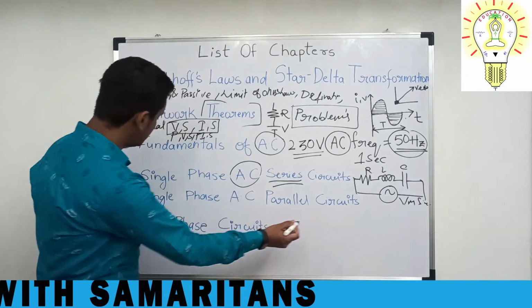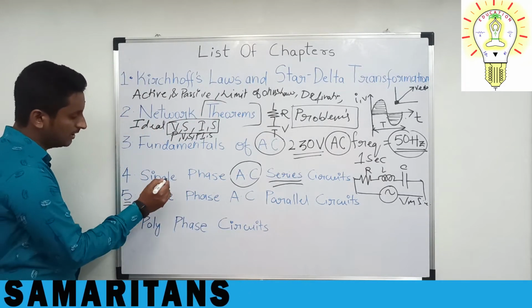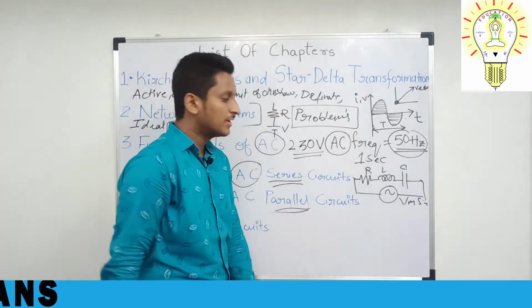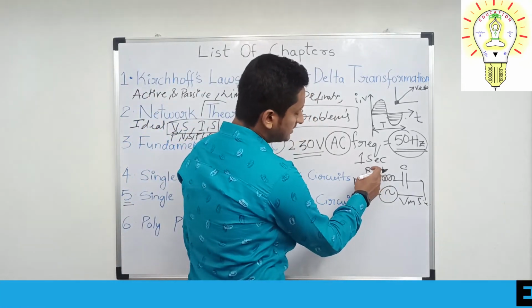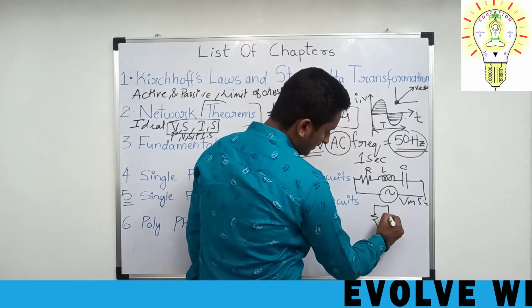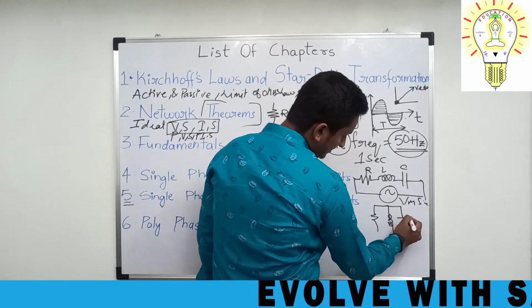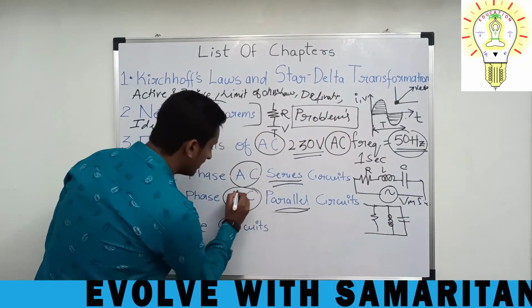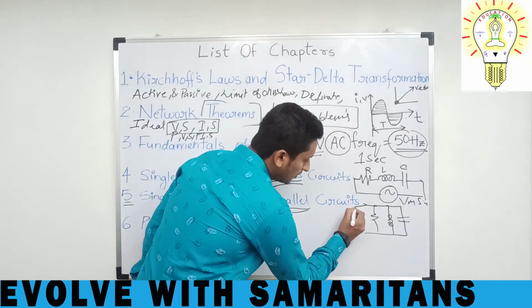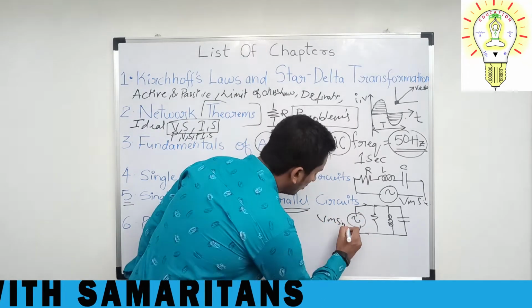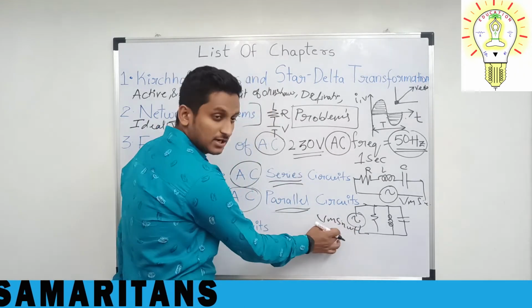Similarly, as the name itself indicates, the 5th chapter is single phase alternating current parallel circuit. Just as this was in series, now I take R, L and C and connect them in parallel like this. And as the name indicates alternating current, I have to take a voltage source, that is Vm sin omega t. Don't worry about this, I'll tell you later.